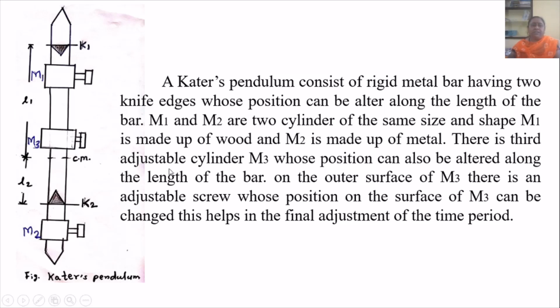There is a third adjustable cylinder M3, see in figure, whose position can also be altered along the length of the bar. On the outer surface of M3, see in figure, there is an adjustable screw whose position on the surface of M3 can be changed. This helps in the final adjustment of the time period.